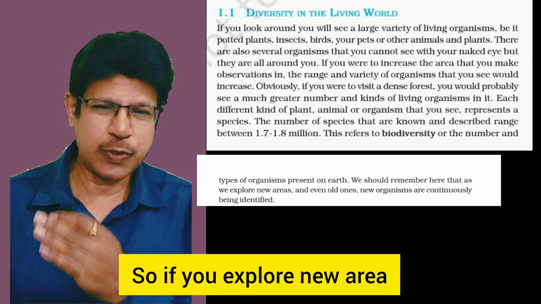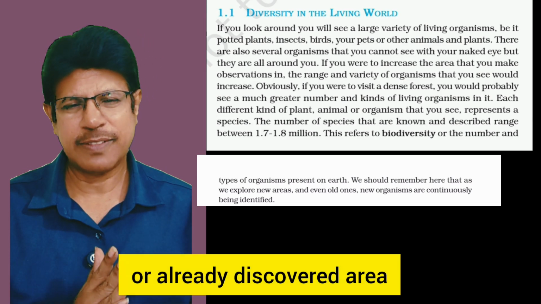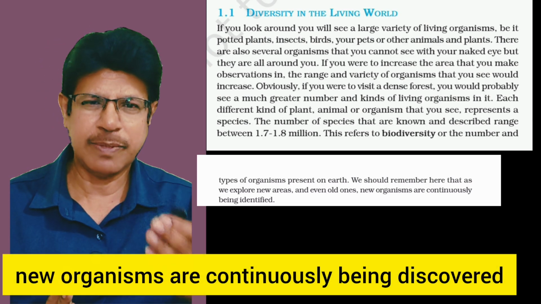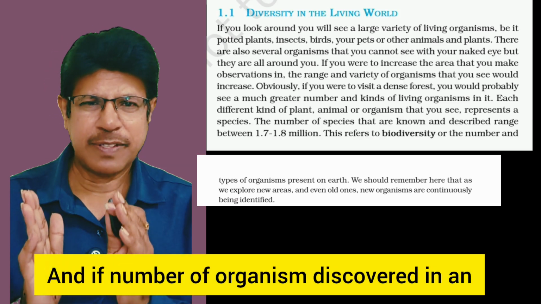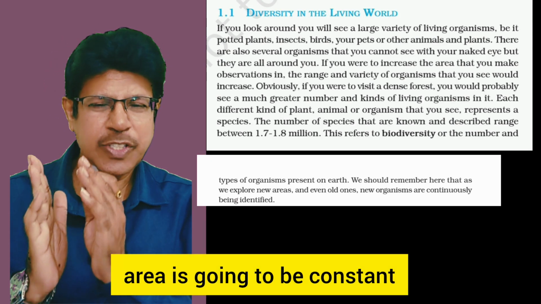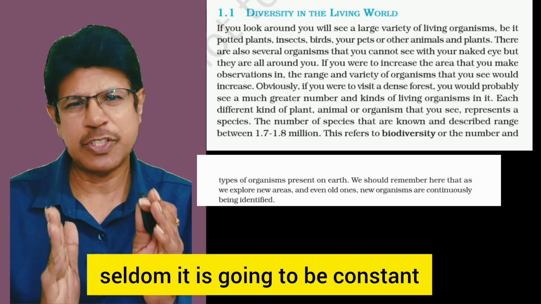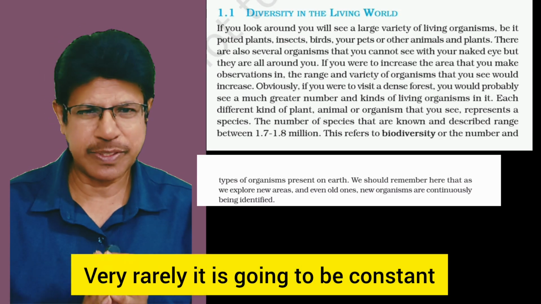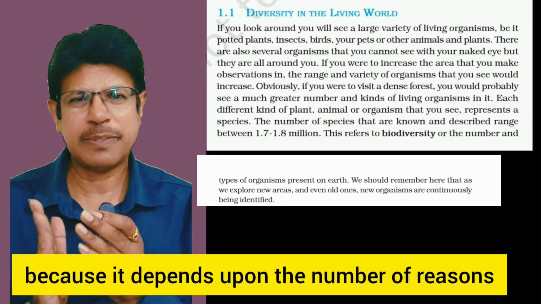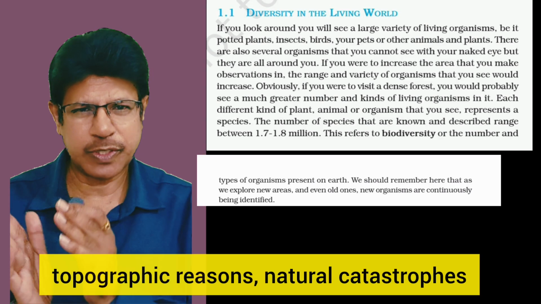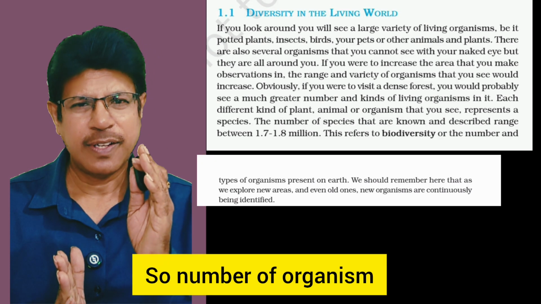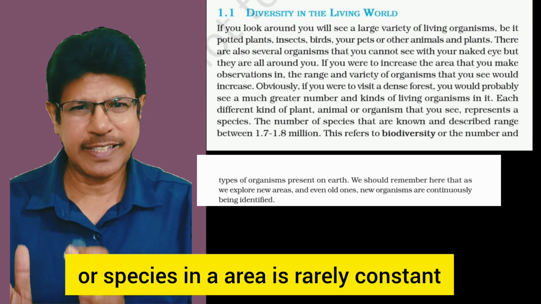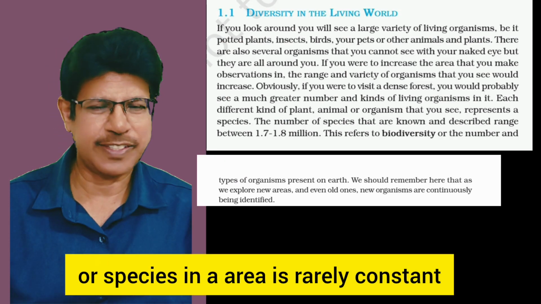And the number of organisms discovered in an area very rarely remains constant, because it depends upon a number of reasons, topographic reasons, natural catastrophes. So the number of organisms or species in an area is rarely constant.